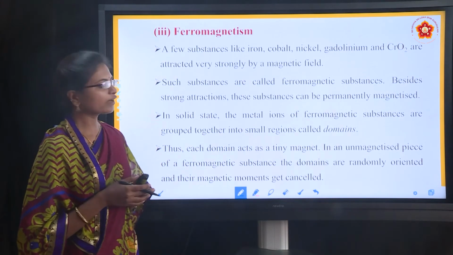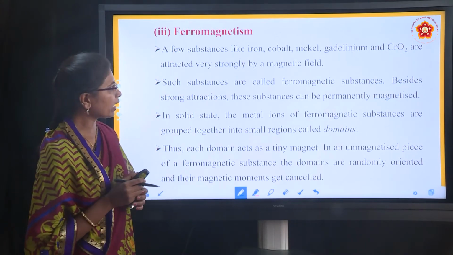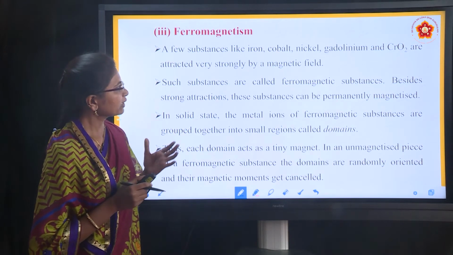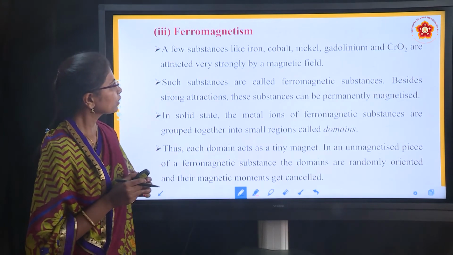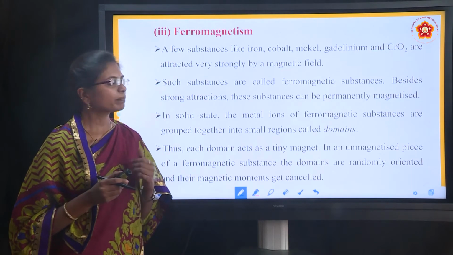Third one is ferromagnetism. A few substances like iron, cobalt, nickel, gadolinium and chromium dioxide are attracted very strongly by a magnetic field.